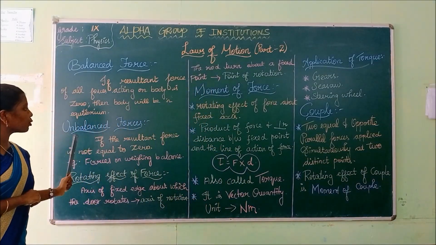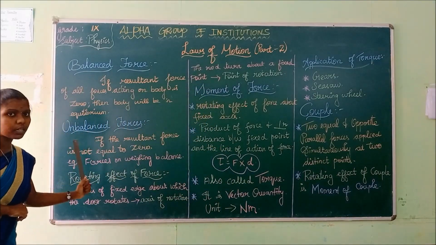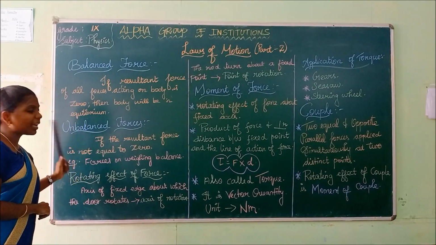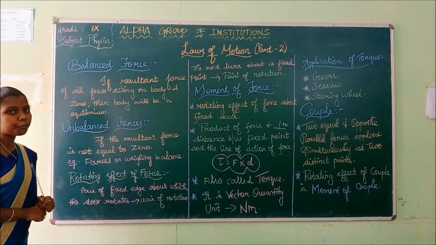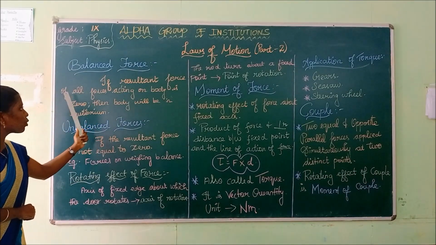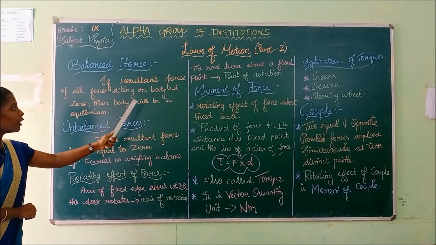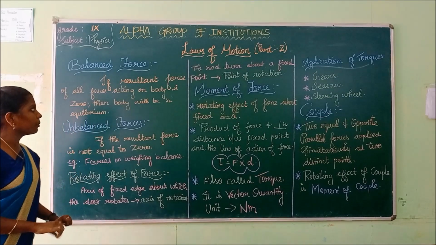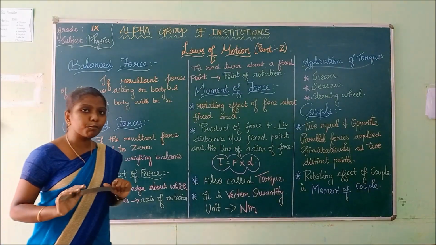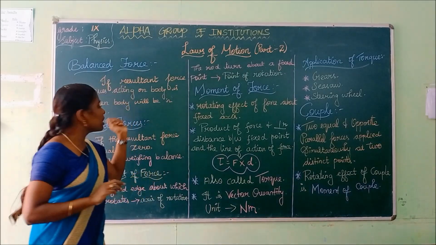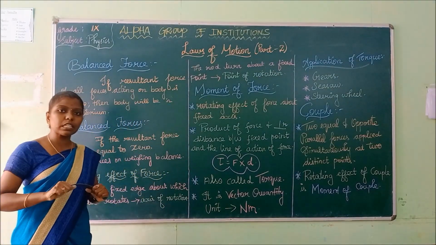Here there are two forces, namely balanced force and unbalanced force. What are balanced forces? Balanced forces are nothing but if the resultant force of all forces acting on a body is zero, then the body will be in equilibrium. If the resultant force on the body is zero, then it is called balanced forces.